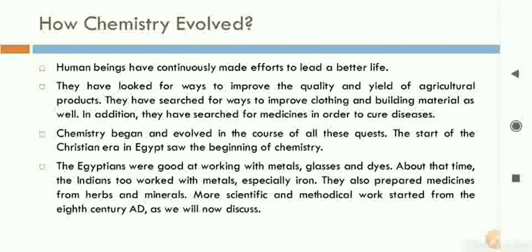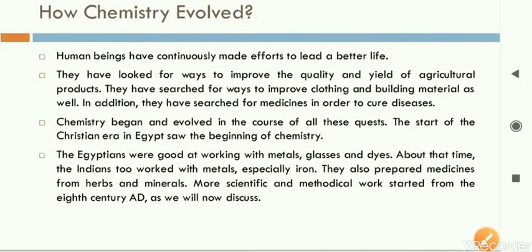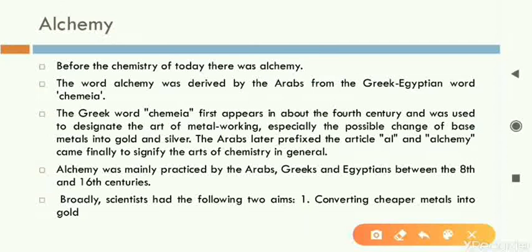Then we had a look at how chemistry evolved. In earlier times, chemistry as it began was called alchemy. Alchemy was the chemistry of those days, not exactly chemistry, it was the initial stage of science only. Then the alchemists, the people who were working in alchemy, had two major goals.